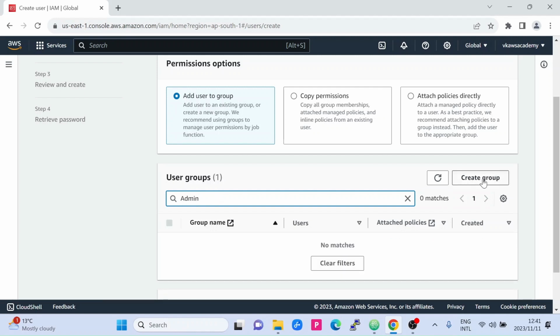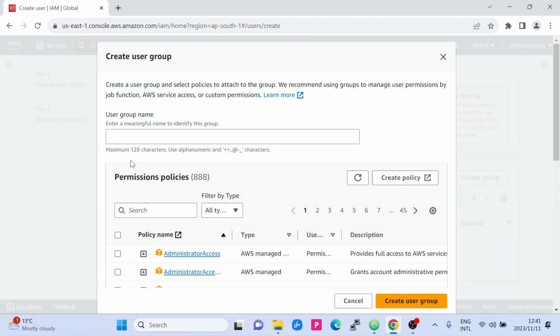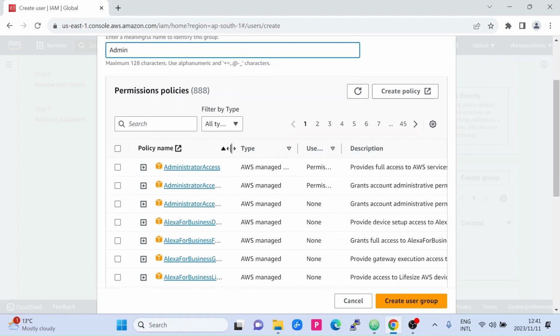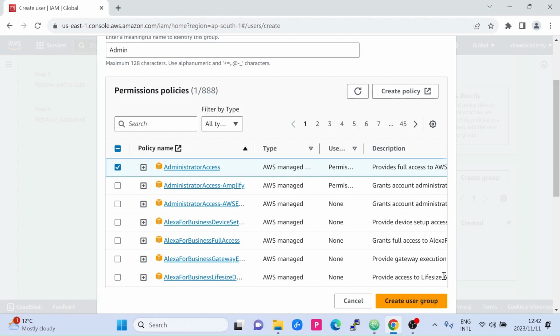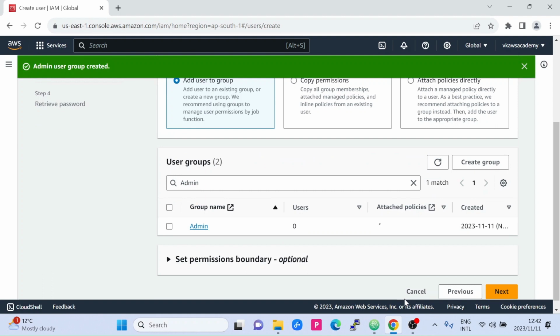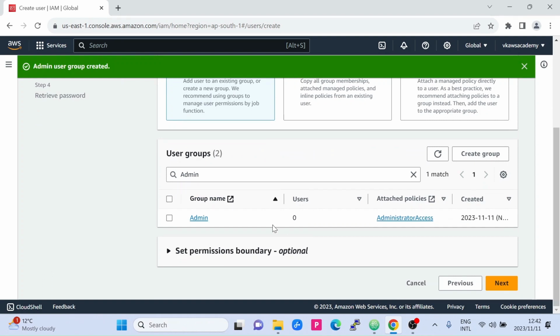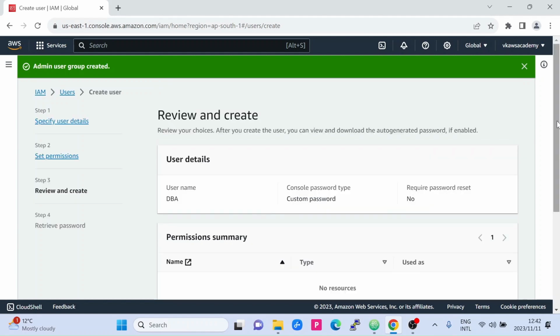So let's create a group called admin and assign that group administrator access so that it can do everything. I will click here, create user group. I have created a group called admin, which is very simple. Then after that I will click next.